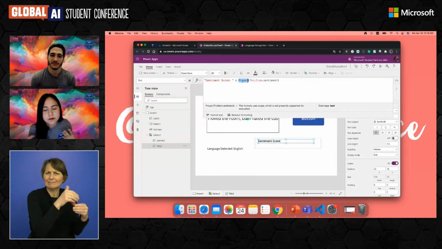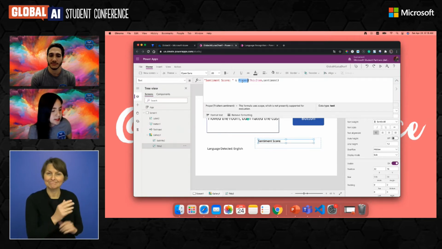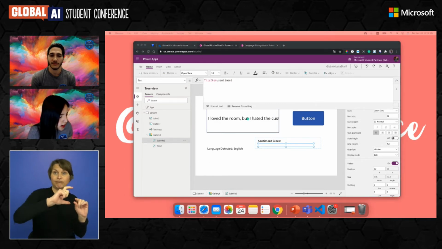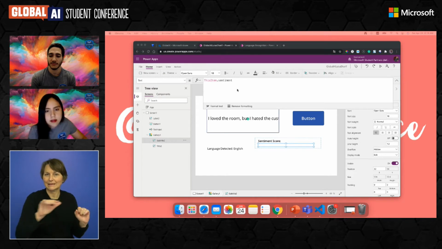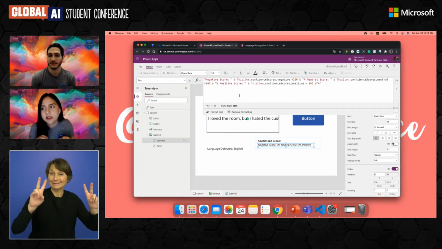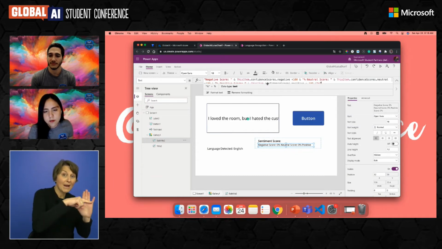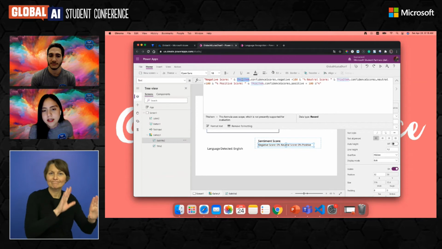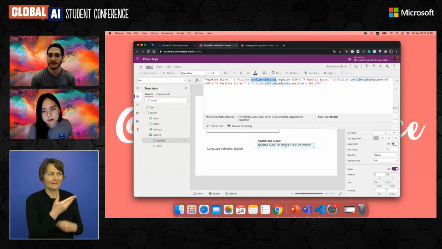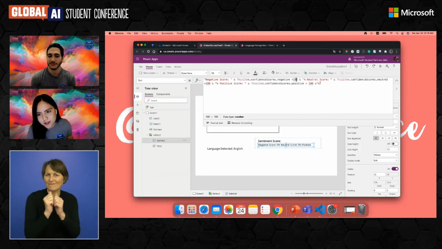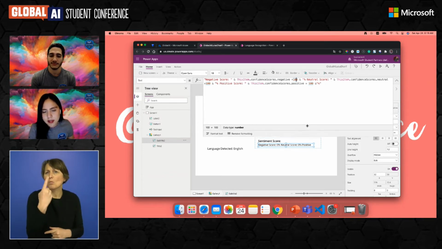And I use the proper function, which helped me capitalize the first letter of the text. And the subtitle, I am just going to get more insights about each sentence, like what is the score for negative, what is the score for positive, or the score for neutral. So for that, you are doing the same, this item, the collection, and you are getting the information from the confidence scores, dot negative. And because this comes from a 0-point value, I just multiplied by 100. And then the same for neutral and positive.